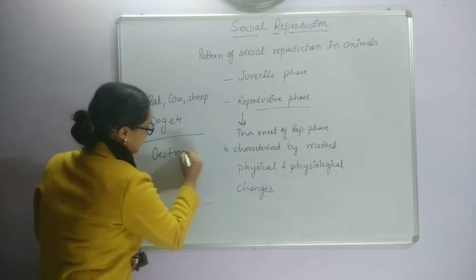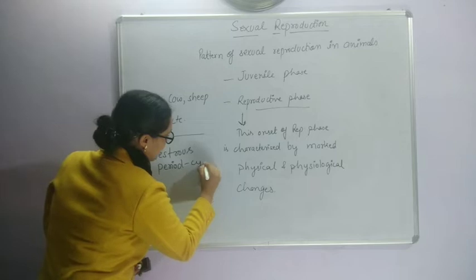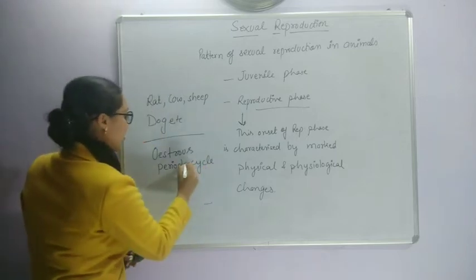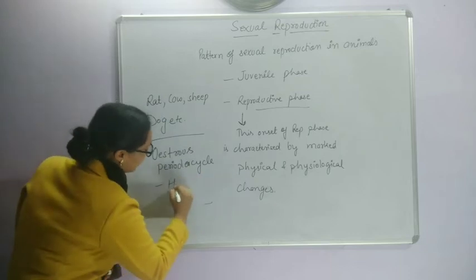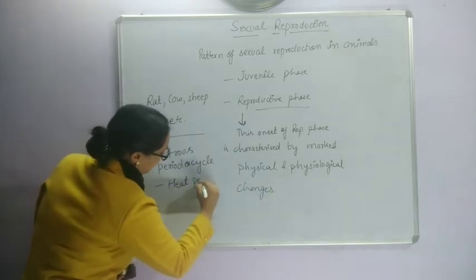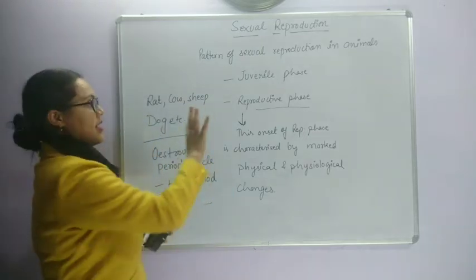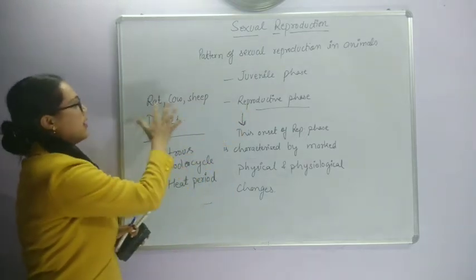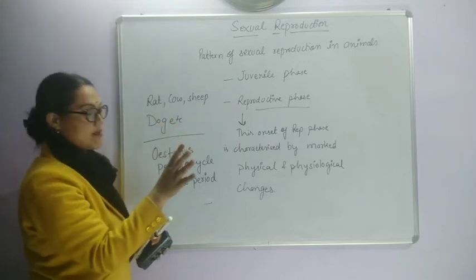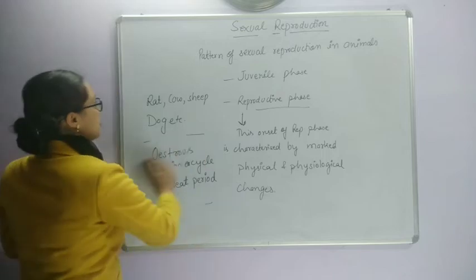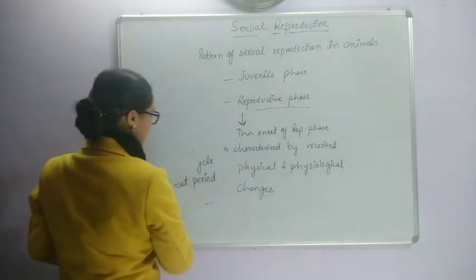Estrus period and estrus cycle. Estrus period or estrus cycle. This is also known as the heat period. So this is the reproductive phase beginning in animals like rat, cow, sheep and dog, and in case of human female it is known as the menstrual cycle. So this was the pattern of sexual reproduction in animals.